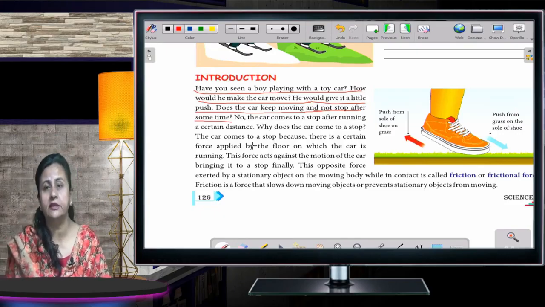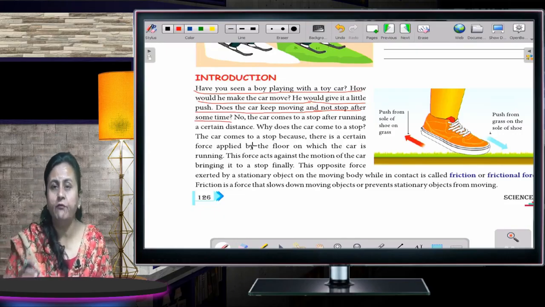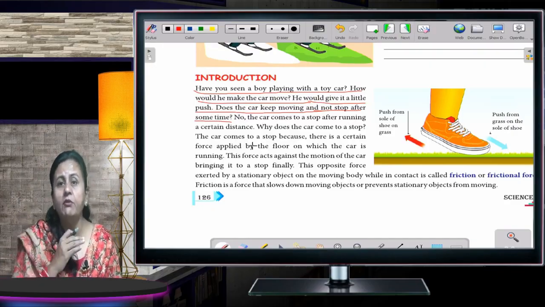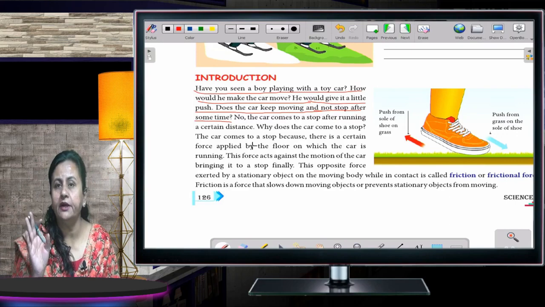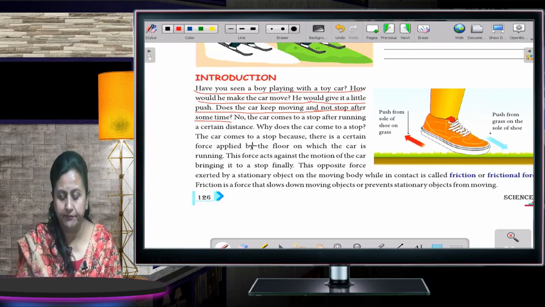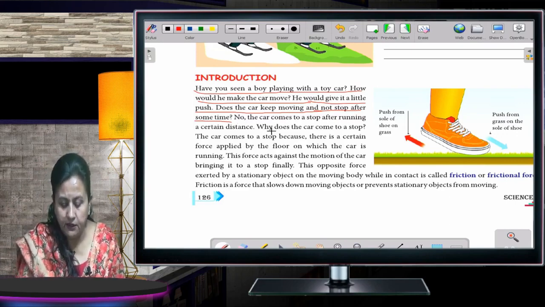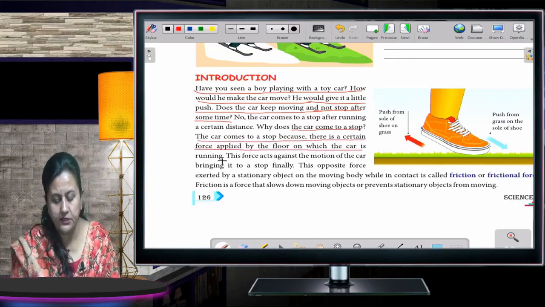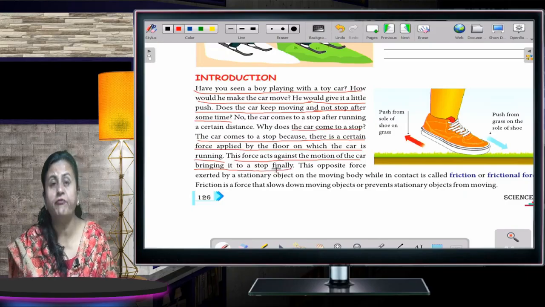A small boy is playing with a car. To start that car, he gives a push. The car will move, but after some time it will come to a stop. Why is it like that? The car comes to a stop because there is a certain force applied by the floor on which the car is running, and this force acts against the motion of the car, bringing it to a stop finally.